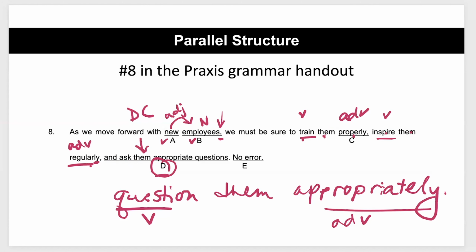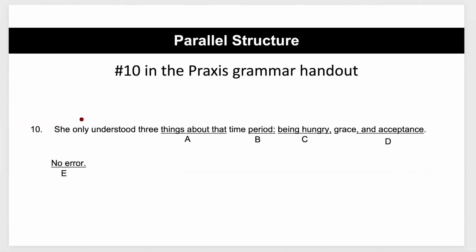All right, and I have another example here. More parallel structure. This is number 10 in your guide. She only understood 3 things about that time period: being hungry, grace, and acceptance. Well, let's take a look. The first thing I see is this colon here. So let's check and make sure that it's used properly, and then I can eliminate B. She only understood 3 things about that time period.